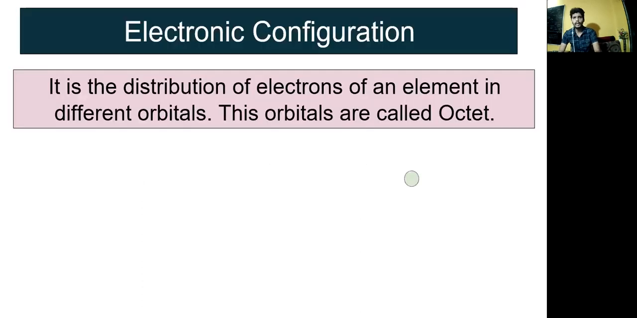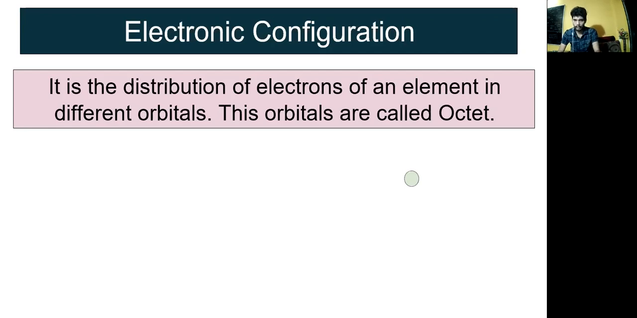Now, what is electronic configuration? It is the distribution of the electrons of an element in the different orbits, or orbitals, where an orbit is nothing but the shell. The last shell is called the octet. What is octet exactly? In the last shell, there should be 8 electrons. Then only it is considered a stable one, except for hydrogen and helium.